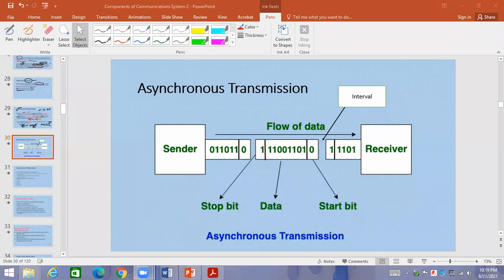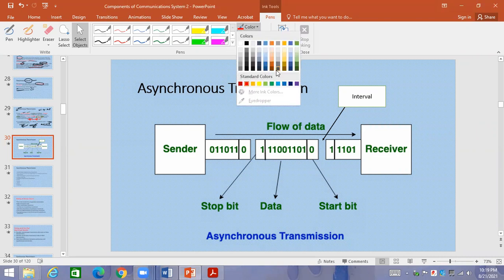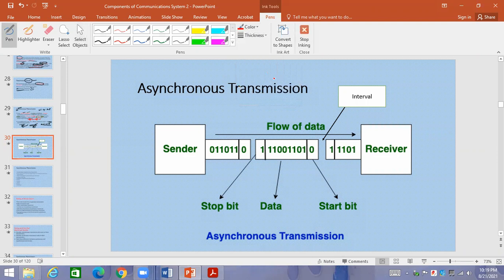Now see this diagram. I hope that this diagram will be more clear, and you will be able to understand it quite conveniently, quite easily. If you see over here, you will see that the sender is sending the character. Now see this character I am talking about. This is the start bit, then there are some bits, then there is the stop bit. It is making one character.